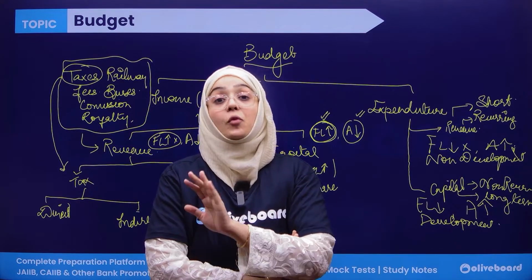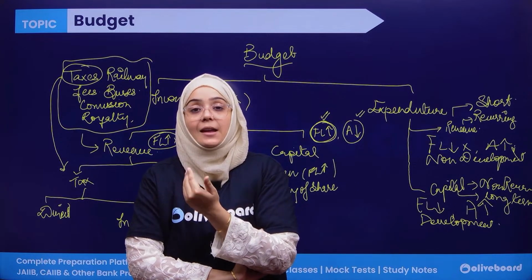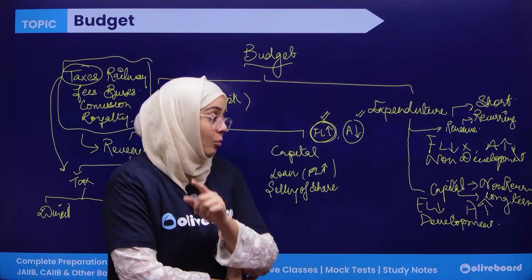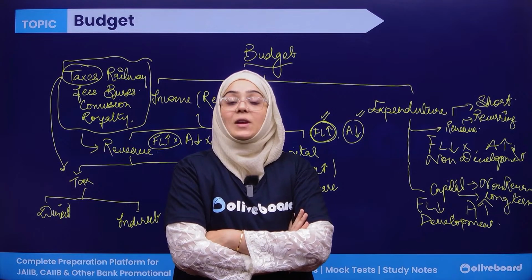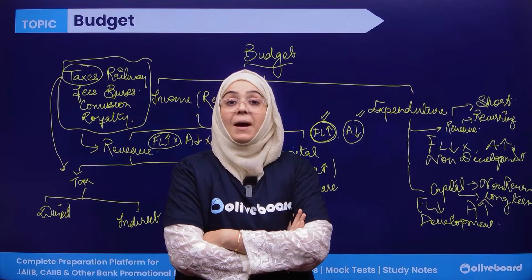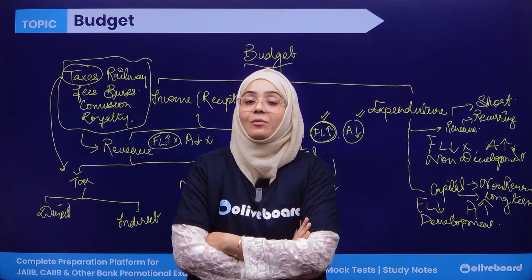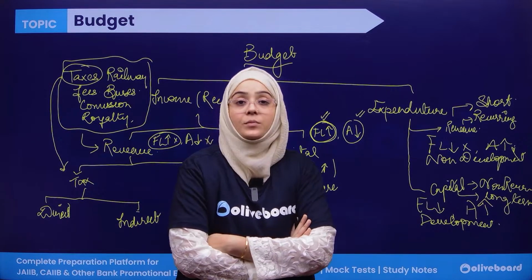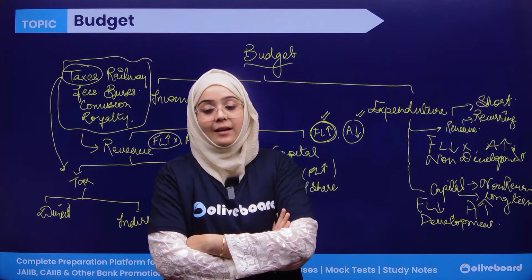Next, if we talk about the repayment of loan, when the government is repaying its loan, it decreases the financial liabilities, and that's why it is a capital expenditure. If the government is investing in some private sector company, now the government is buying the shares of that company, it increases the asset, and that's why it is a capital expenditure. Building of railways is also a capital expenditure. So these are termed as revenue and capital expenditure.